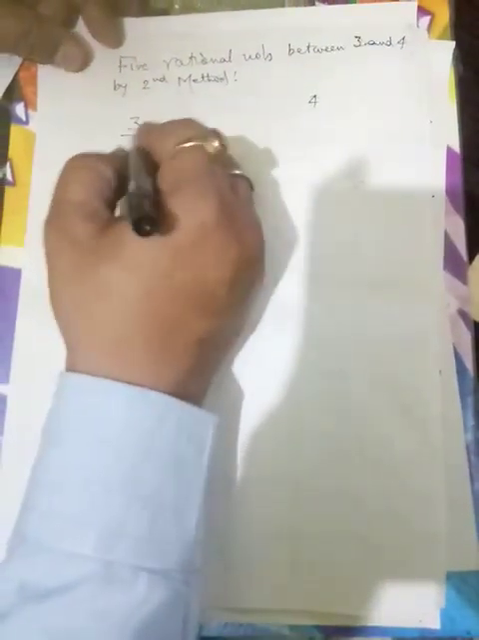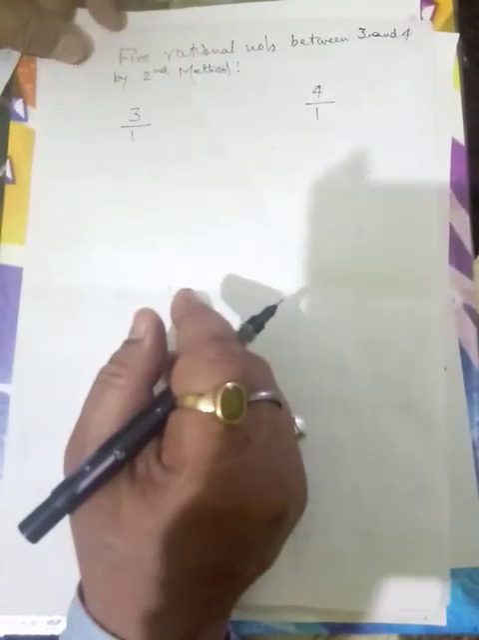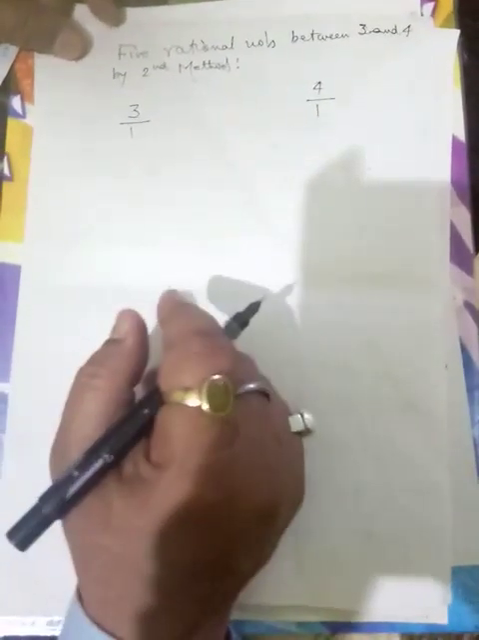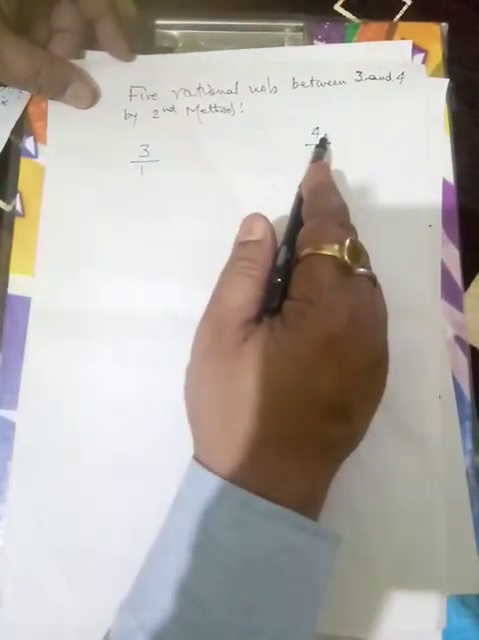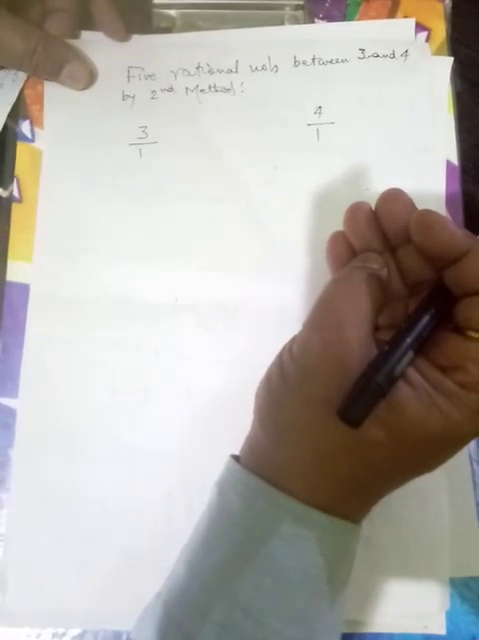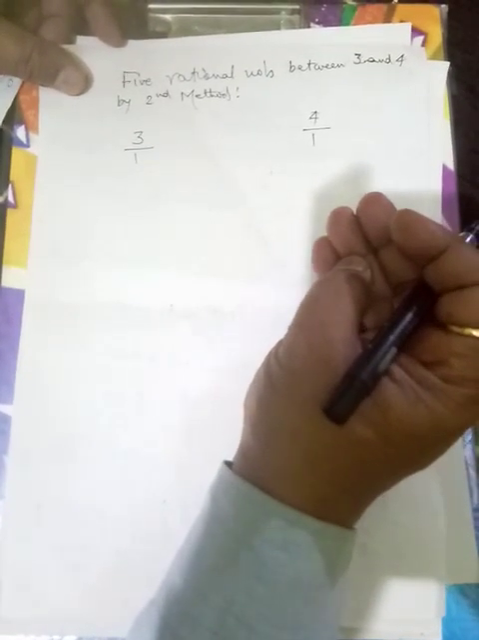Definitely its denominator will be 1 and its denominator will be 1. We have to find 5 rational numbers here between 3 and 4. So by what number should we multiply? Suppose we multiply by 5 here, 5 times 3 is 15 and 5 times 4 is 20. So between 15 and 20 it will be what? 16, 17, 18, 19. Only 4. It means multiplying by 5 we are getting 4. If we multiply by 6 we will get 5 rational numbers.